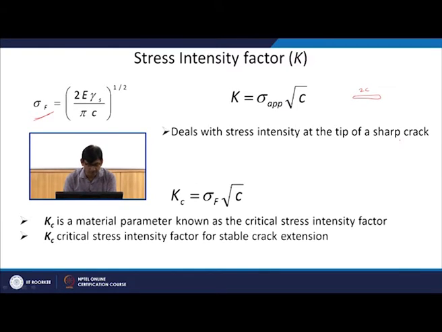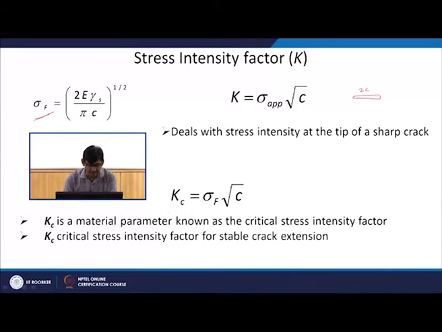Now, you can also define a critical intensity factor. This will be when the stress is sufficient to start the fracture, that is, sufficient to start the crack propagation. As the Griffith criterion has already assumed, we believe that there are small defects and cracks inside the material.